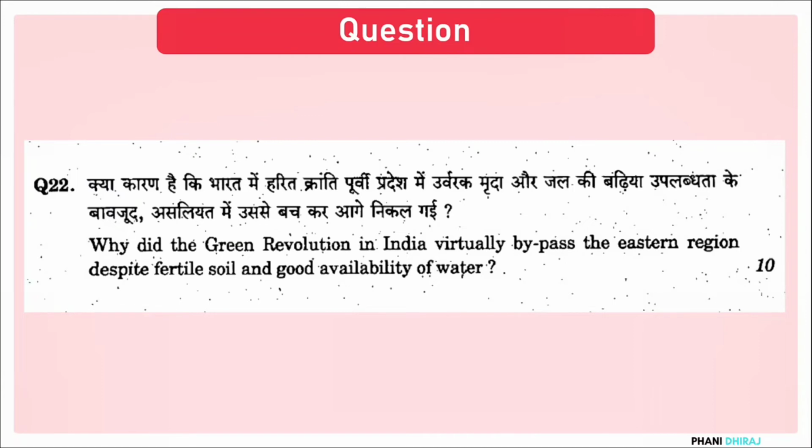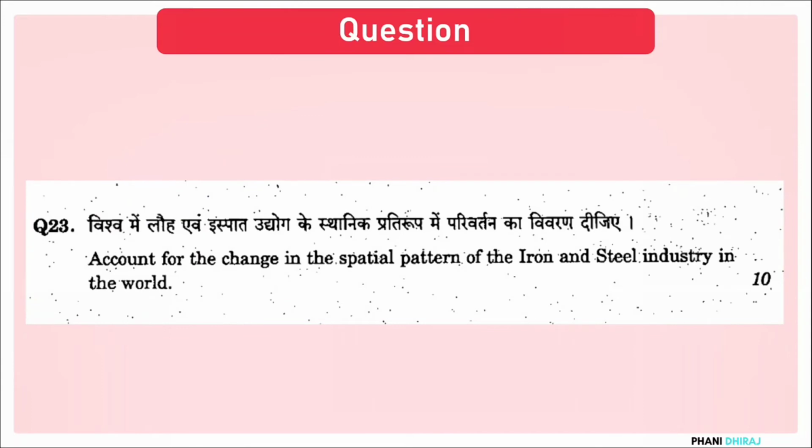So you need to explain that by giving out the reasons as to why this specific region, despite having the right conditions and good availability of water, was bypassed. That should be your focus while answering this question. Now moving on to question number 23. Account for the change in the spatial pattern of the iron and steel industry in the world.